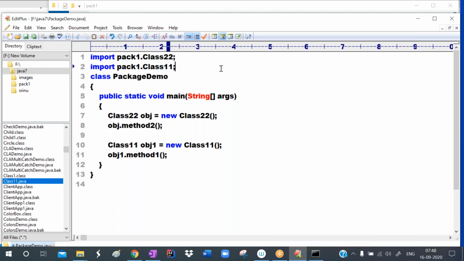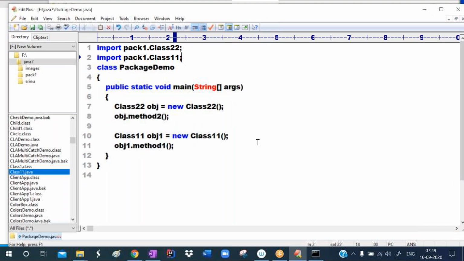For reusability and easy maintenance, we are placing the classes in packages. Hence we can create the packages. So pack1 is the user defined package now.